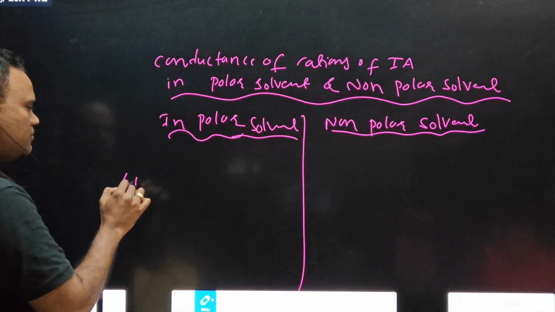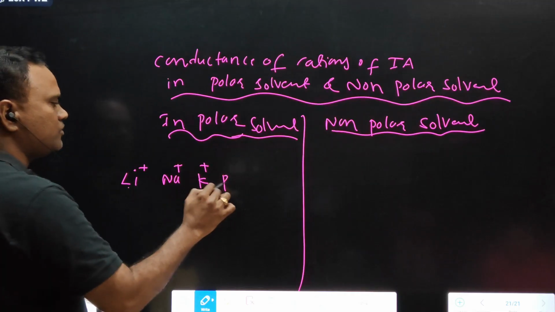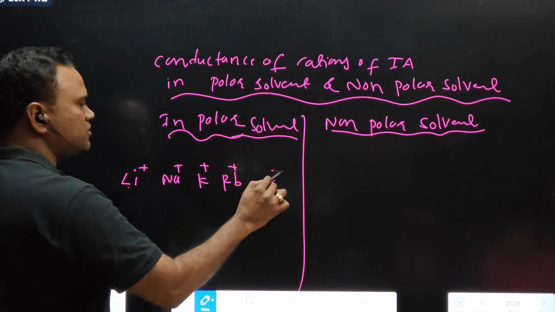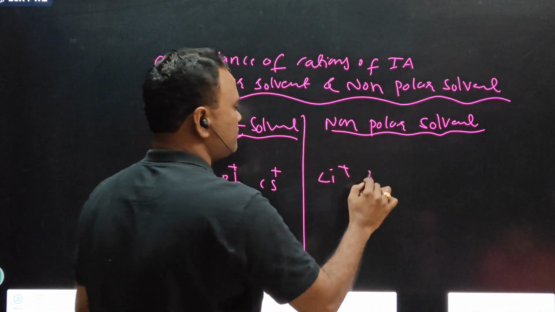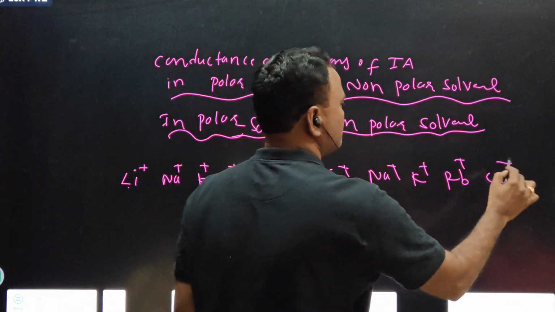See all of you, lithium, sodium, potassium, rubidium, cesium. Lithium, sodium, potassium, rubidium and cesium.